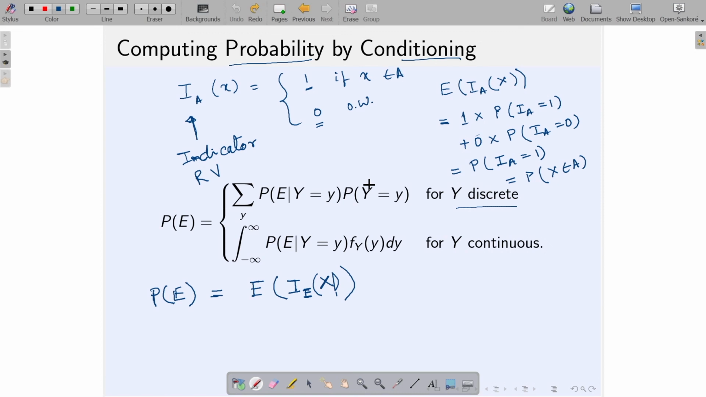And as I mentioned earlier, computing expectation by conditioning or computing probability by conditioning are very useful tools to find the expectation or probability, and we will see some examples as we go through stochastic processes, Markov chains, and Poisson processes in this particular course. With that, I stop and thank you for listening.